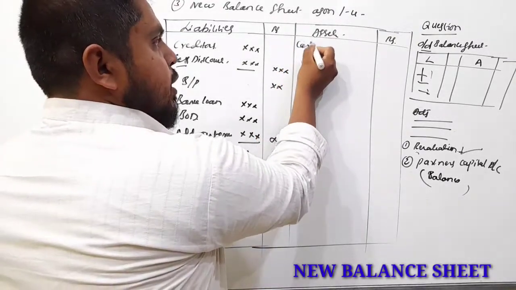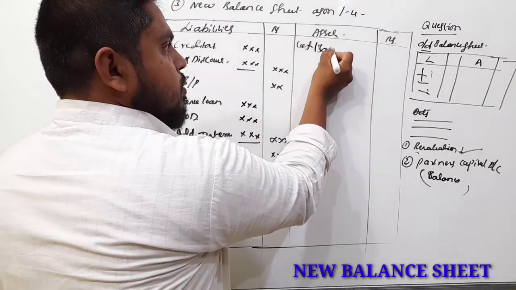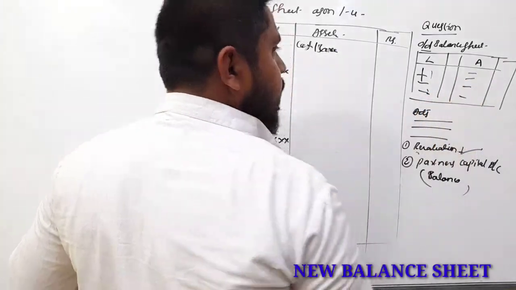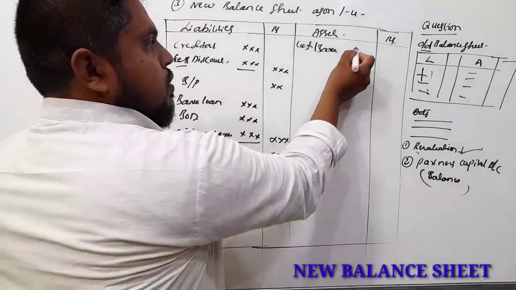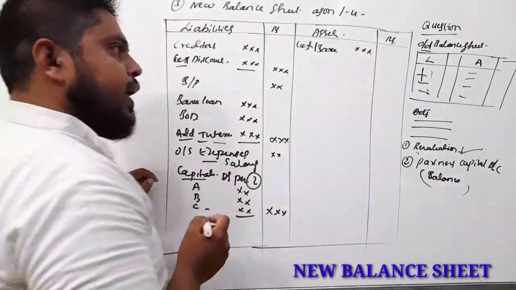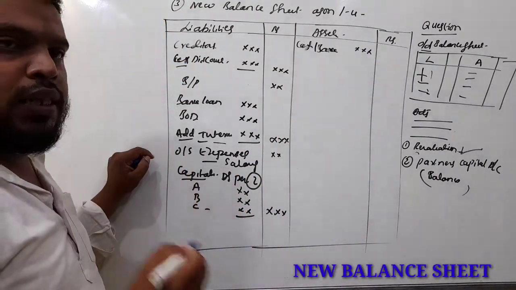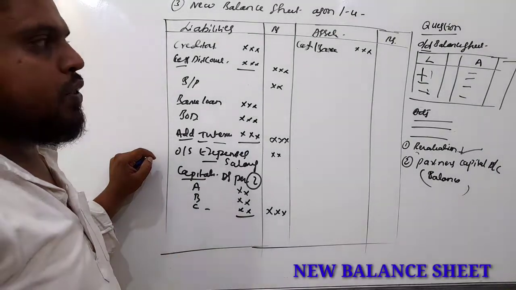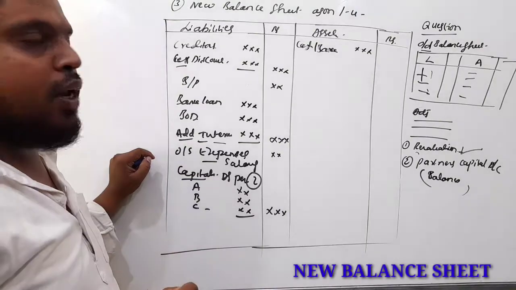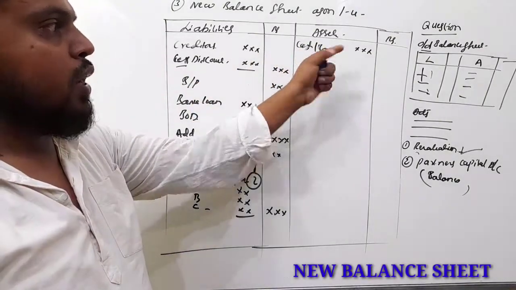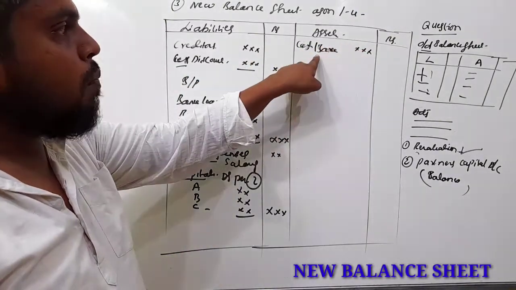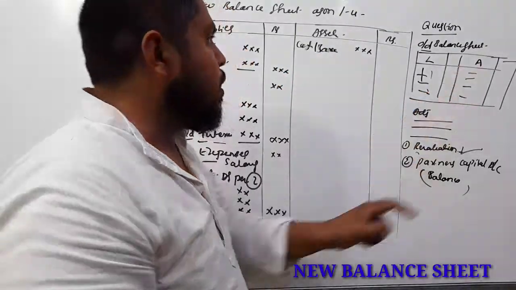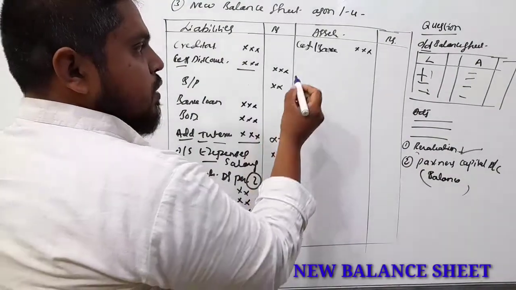Asset side, cash and bank balance. Cash and bank balance which has been given in the old balance sheet. Always cash in hand and cash at bank, you write in the inner column. Whenever you are not preparing a cash or bank account, the total cash and bank balance we can show in the balance sheet only. Now this is the old cash and bank balance which has been given in the old balance sheet. Now the new partner will enter into the business.